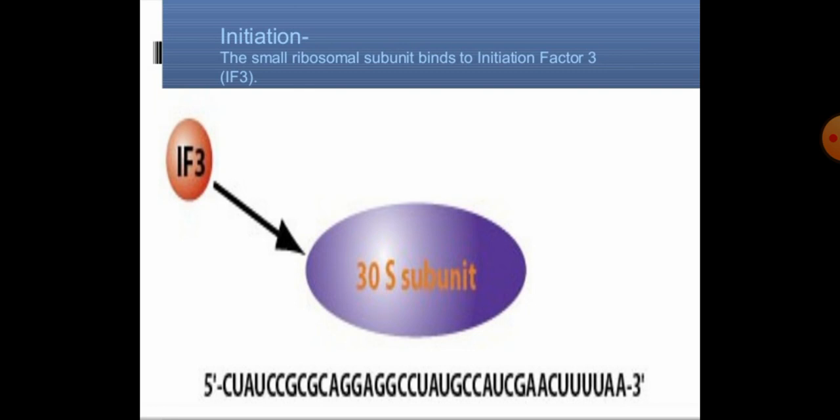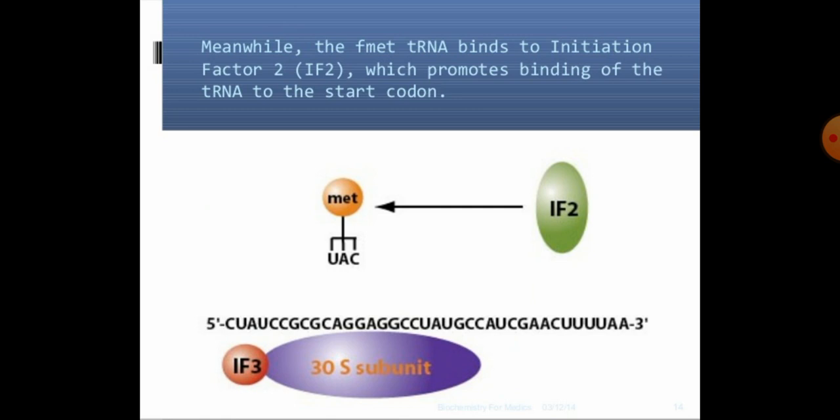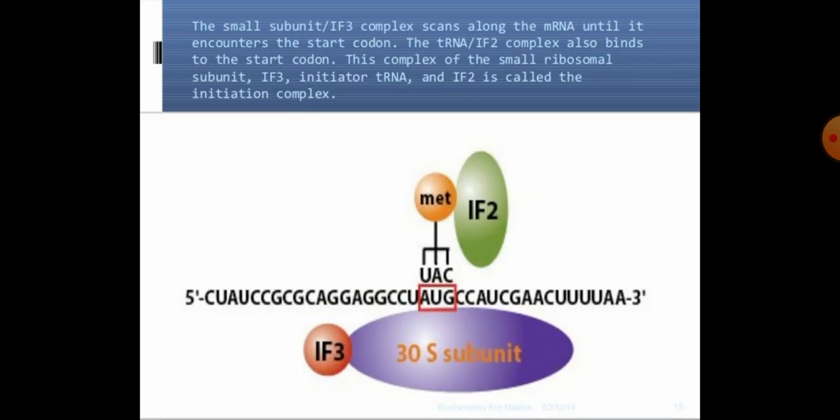In the initiation process, the small ribosomal subunit first binds to initiation factor 3, called IF3. Meanwhile, the formylmethionine tRNA binds to initiation factor 2, called IF2, which promotes binding of the tRNA to the start codon. The small subunit and IF3 complex scan along the mRNA until it encounters the start codon AUG.